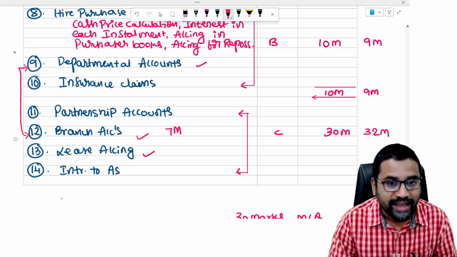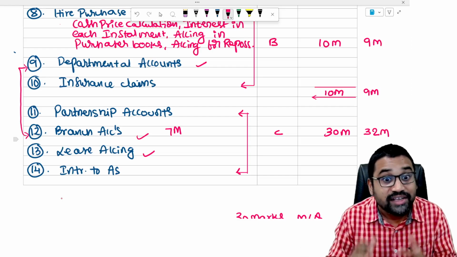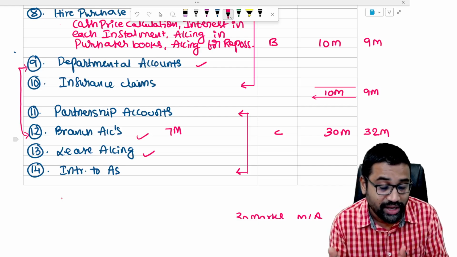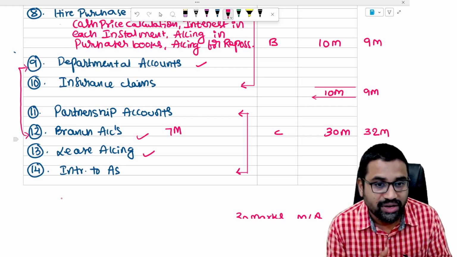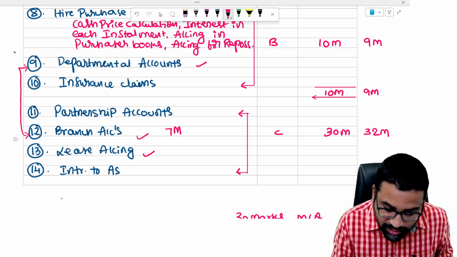Out of that, I can easily skip. Out of 128, 40 marks I can skip. So therefore, I can answer 88 marks quite comfortably. Okay. So that's the idea. So departmental accounts you prepare.